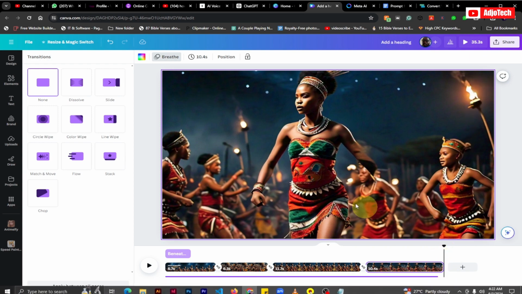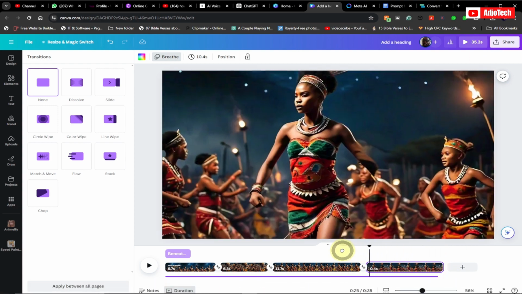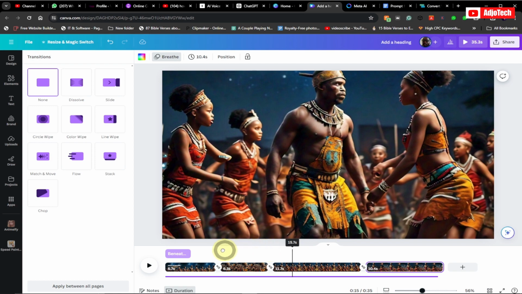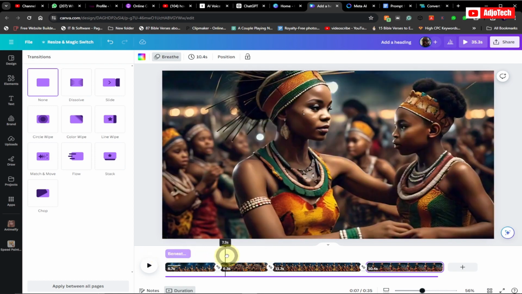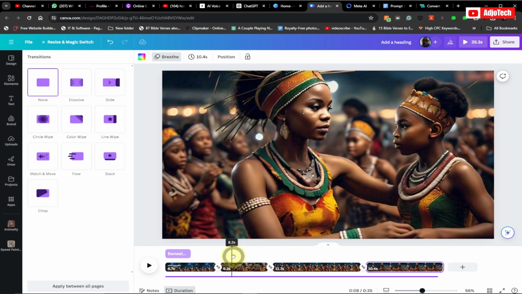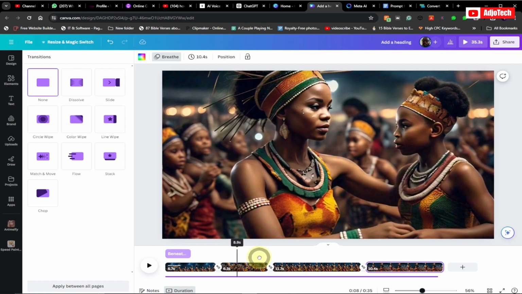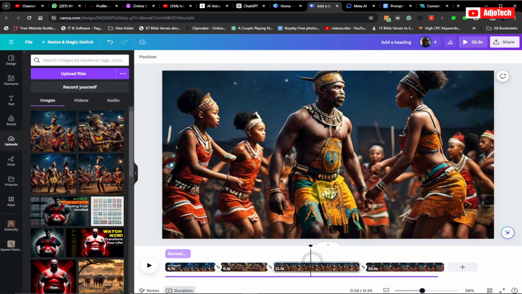So that is basically all we want, and like I said, everything is now going to be animated. So once you play this video, you know where you are supposed to place the right image based on what the audio is saying. Then you place the right images over there, just like that. It's easy to do. Once you are done with everything, all you need to do is to go ahead and